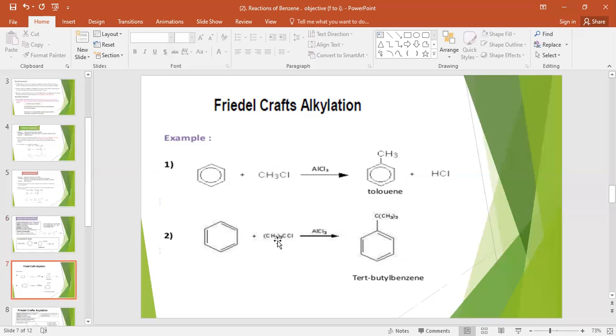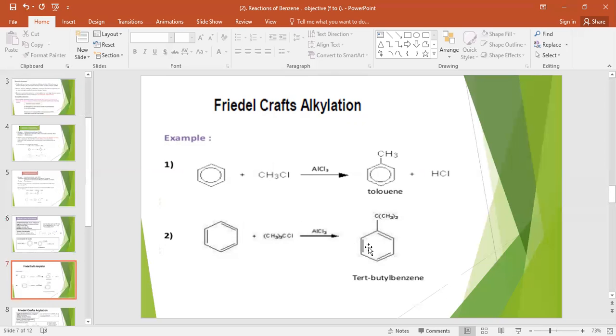Here the tertiary chloride, you can say tertiary compound, C and then 3CH3, then Cl. So we can attach C positive, and the CH3 will remain the same. This is the electrophile. Just remove Cl from here. You can write positive on carbon and it will attack on the benzene ring.